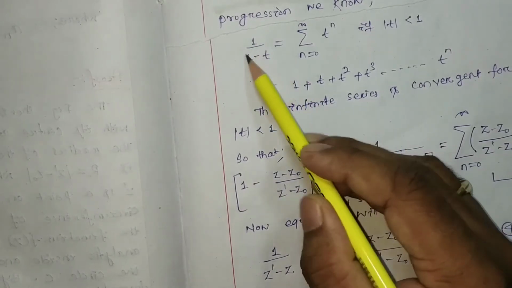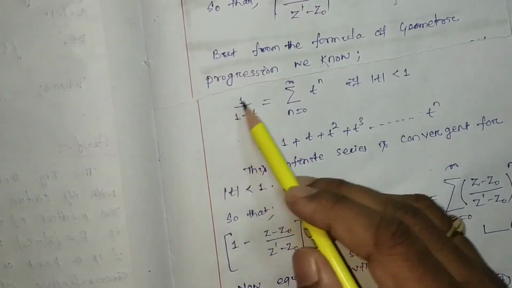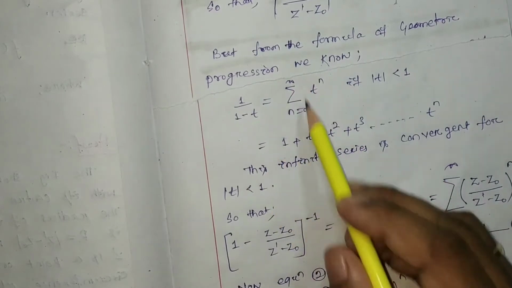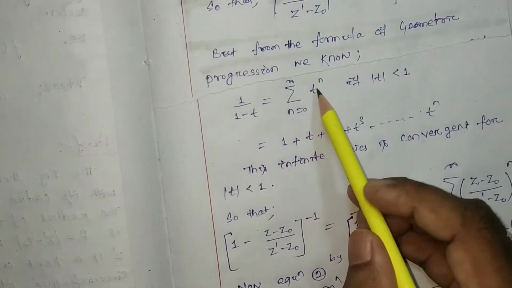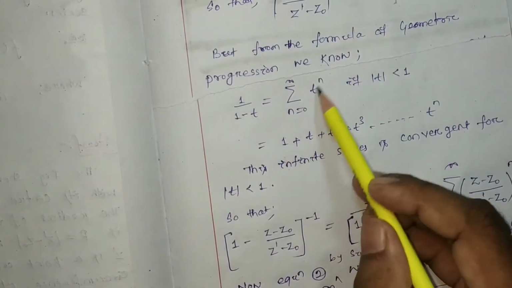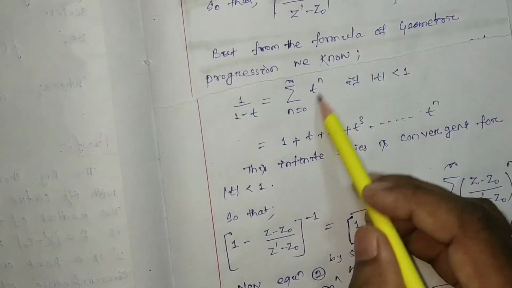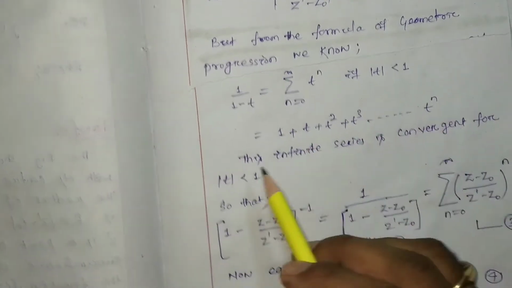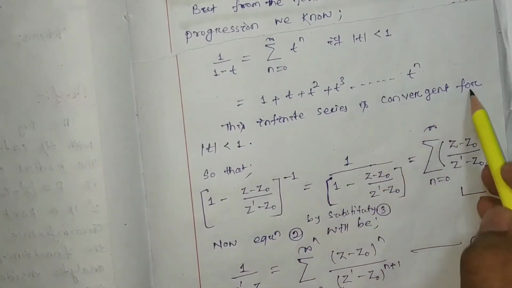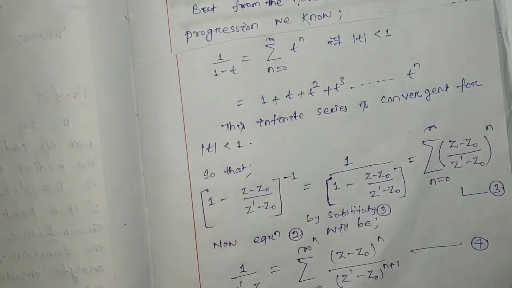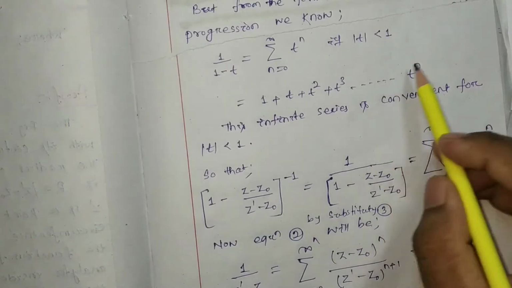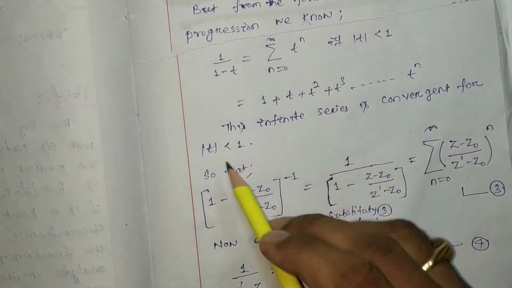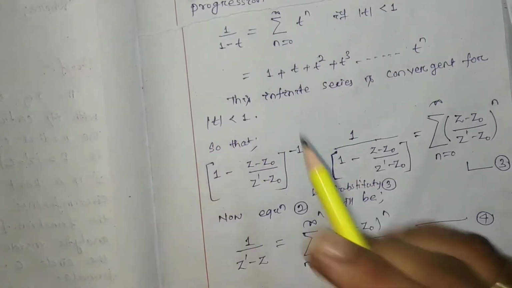Then the series can be written as 1 plus t plus t square plus t cube up to t to the power n. This infinite series is convergent for |t| less than 1. This series can converge only when |t| is less than 1.